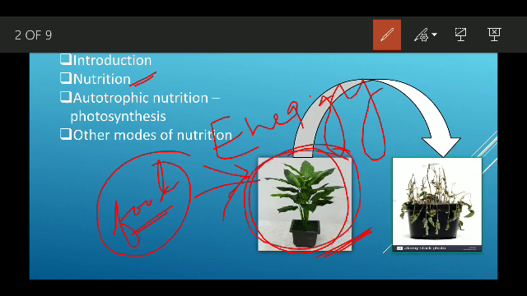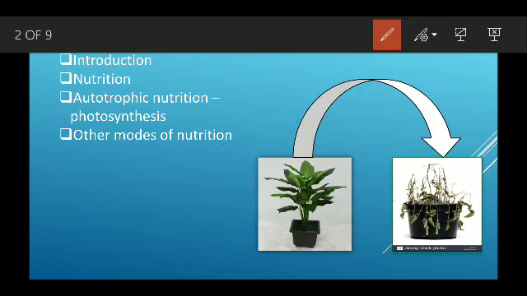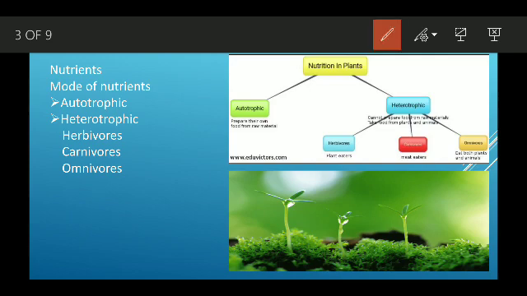What is that material? They are protein, carbohydrate, vitamins and minerals. Then we saw the mode of nutrition in plants.